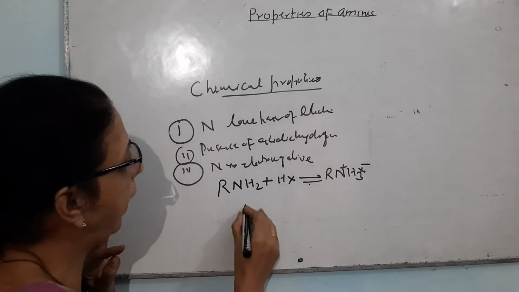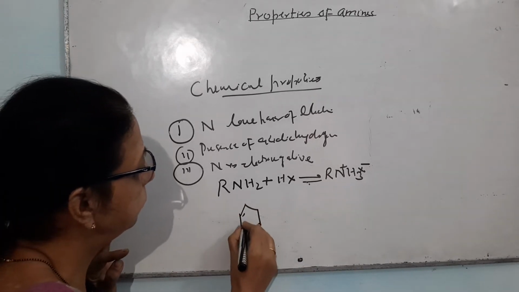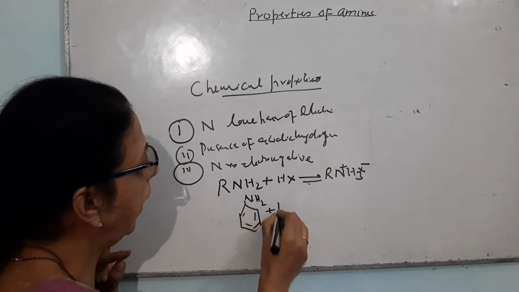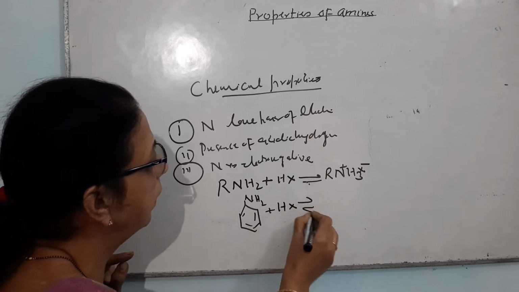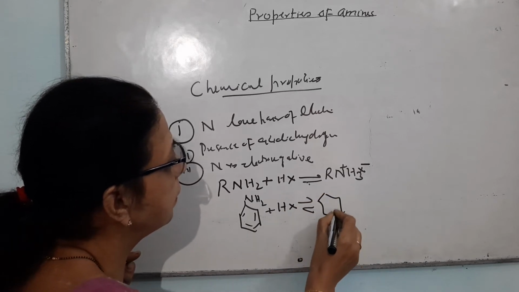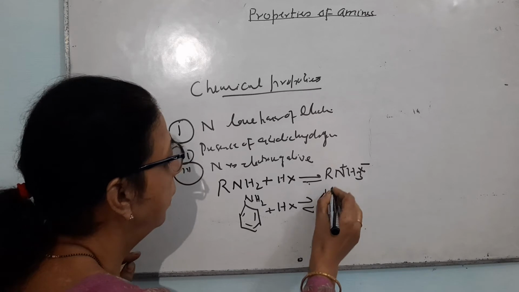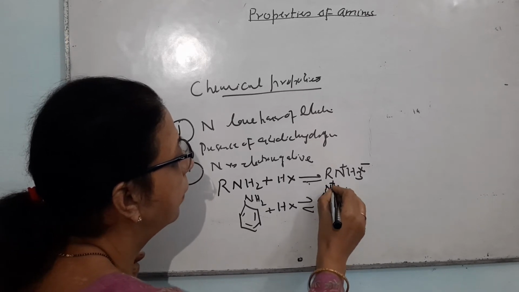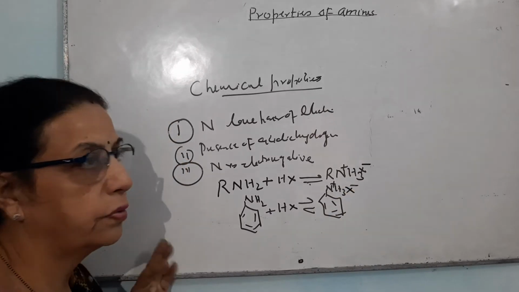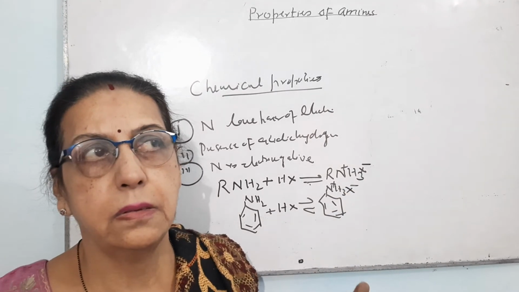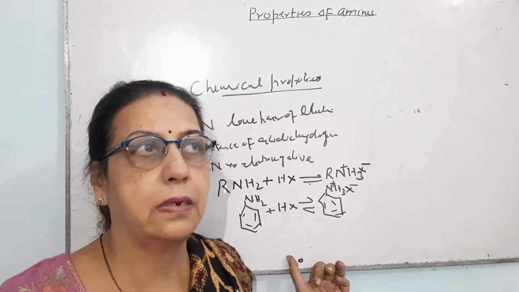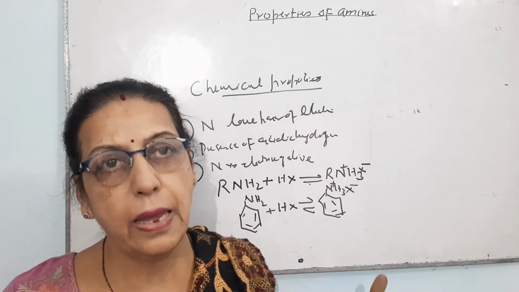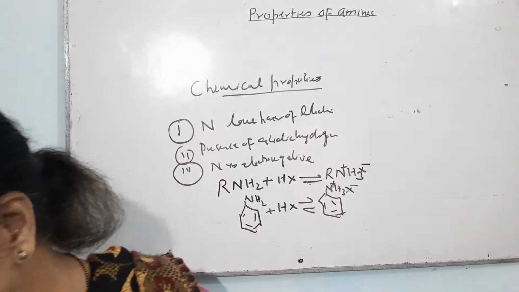Similarly, if we take aromatic amines, suppose there is aniline and the reaction is done with acid, there will be again the same type of reaction. There will be NH3 positive, X negative. So that means all the amines, when they react with acid, form salt. This indicates that amines are basic in nature.